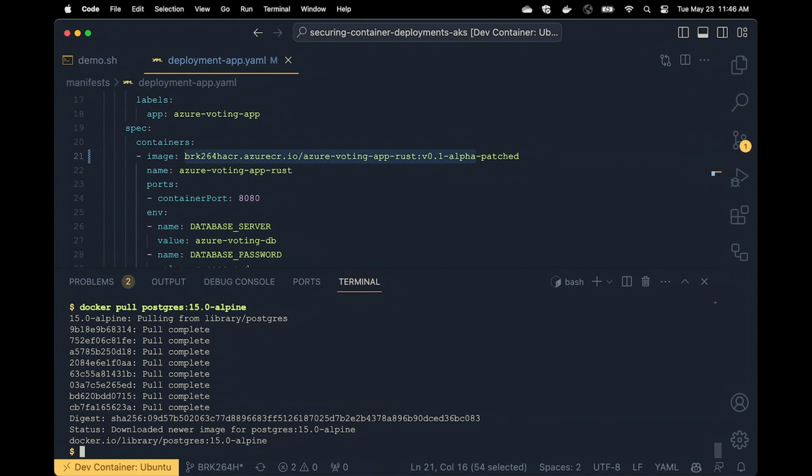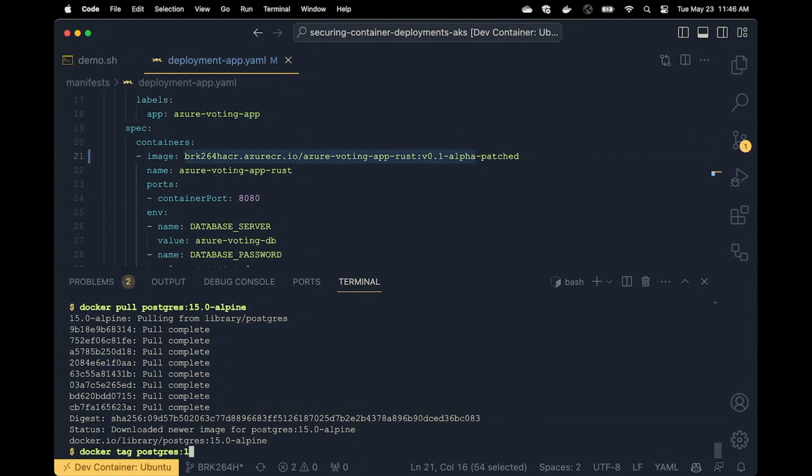It's worth mentioning that this is the Azure voting app that I'm building here and deploying to Kubernetes, and so it has two images. It has the voting app image that's written in Rust, which is the app, which is in the deployment.app YAML. And then there's the database that's using a Postgres database. And as I mentioned just a minute ago, it's using the image from Docker Hub.